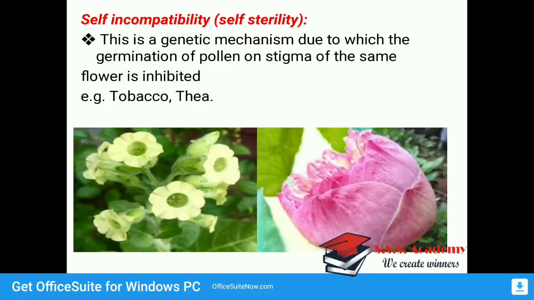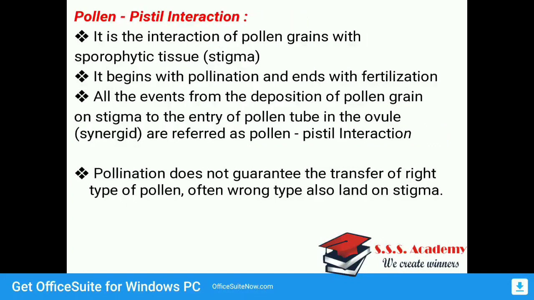This is a genetic mechanism due to which germination of pollen on the stigma of the same flower is inhibited. The first one shown is a tobacco flower, the second is tea. They cannot pollinate with their own pollen grains. The pollination is inhibited, and that is called self-incompatibility or self-sterility.